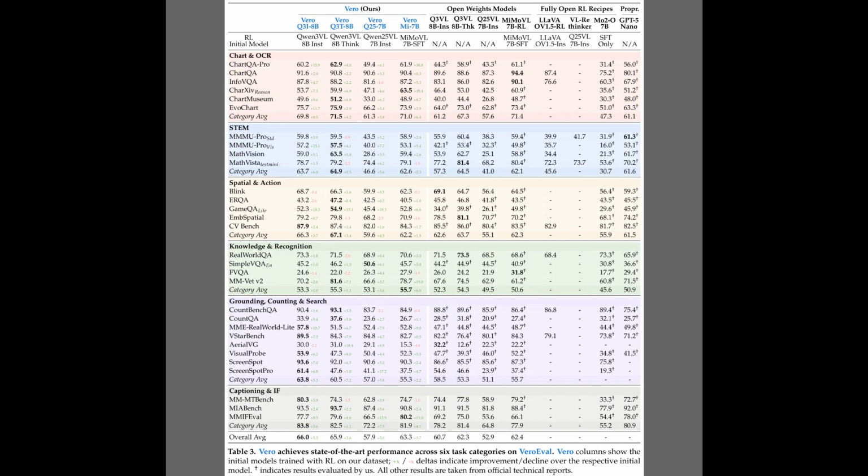While Figure 5 detailed the verifiers that guide the reinforcement learning process, Table 3 presents the final performance results for the Vero model family across 30 benchmarks. The 4 Vero models shown in the first few columns reach an overall average score of up to 66%, which marks a substantial improvement over the base versions. These gains, indicated by the blue plus signs, are particularly strong in the chart and OCR category, where the models excel. Remarkably, these open-weight models even outperform proprietary systems like GPT-4 Nano in several areas, such as knowledge and recognition.